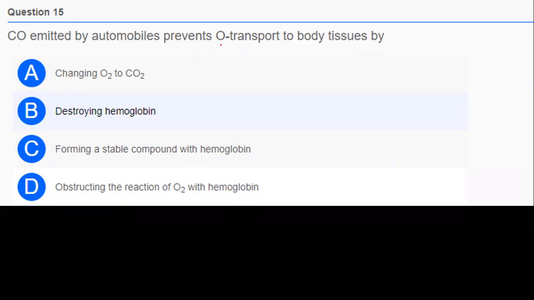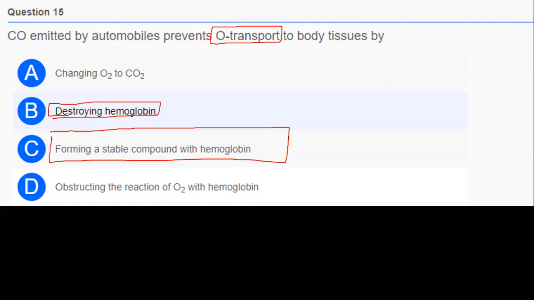I already told you, it will not destroy hemoglobin. It will form a stable compound with hemoglobin, which reduces the oxygen carrying capacity.